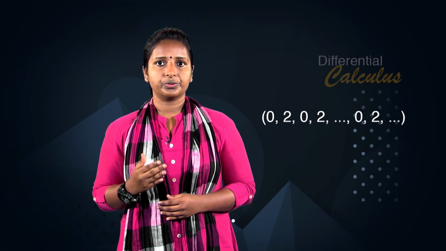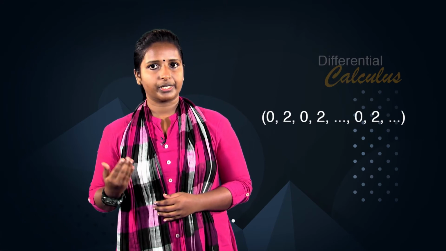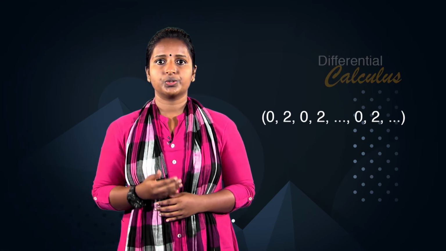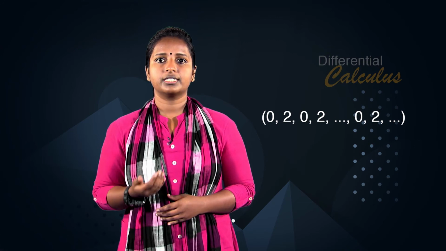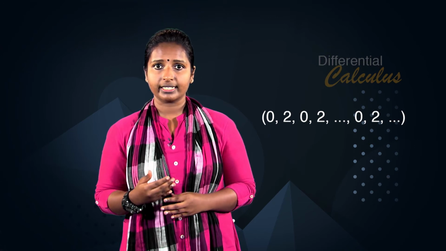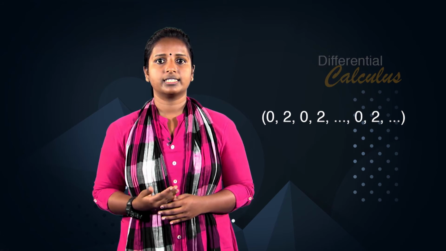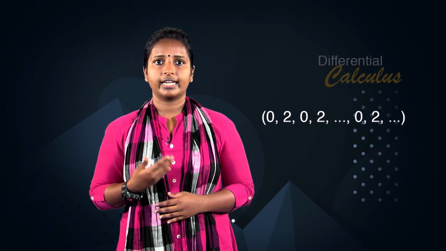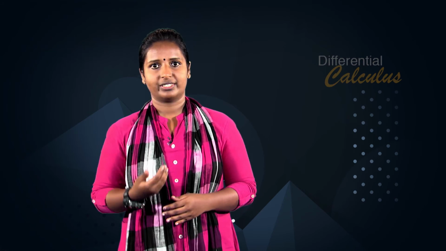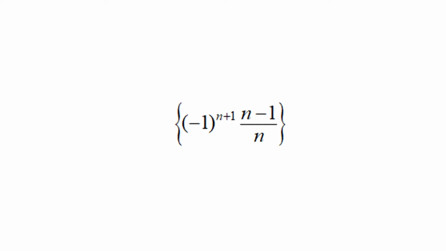We also observe that the sequence 0, 2, 0, 2, etc. does not converge to any real number because the terms of the sequence are alternately 0 and 2, and hence they never accumulate near any unique value. Therefore, the sequence diverges.